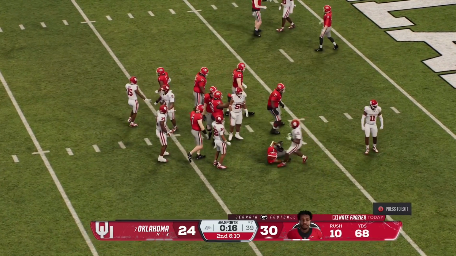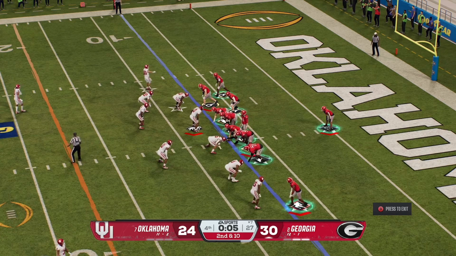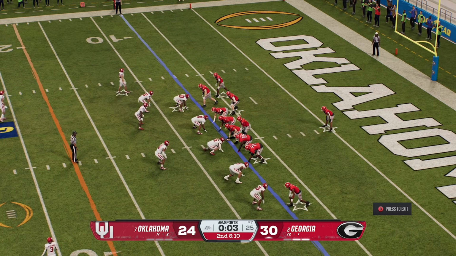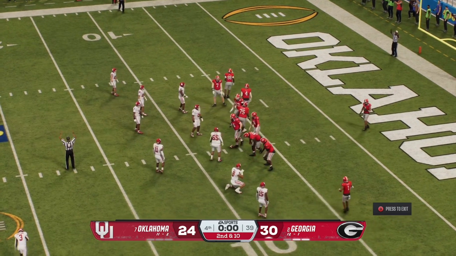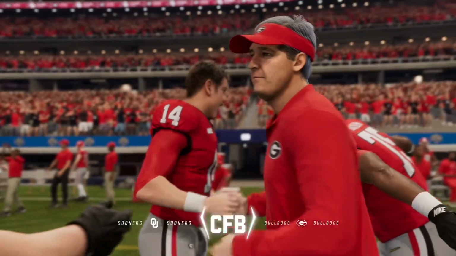Okay, don't know your thought process there by Kirby Smart. That's the only coach I know, honestly. No, I know a lot, but anyway, they're going to kneel the ball out now. Hopefully, yep, there you go. Now they're going to kneel the ball out. But Georgia is going on to the semifinals.